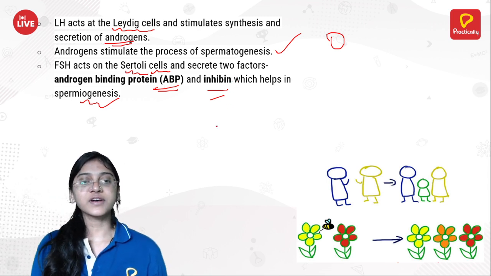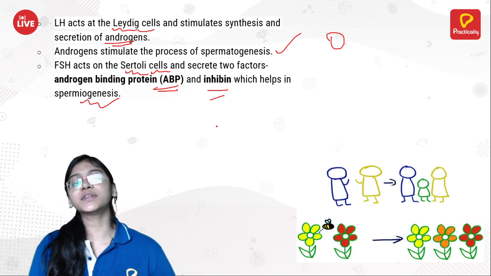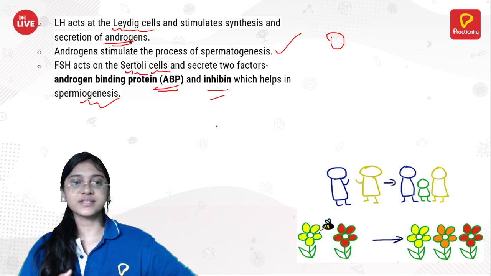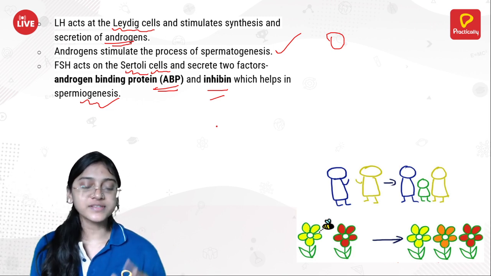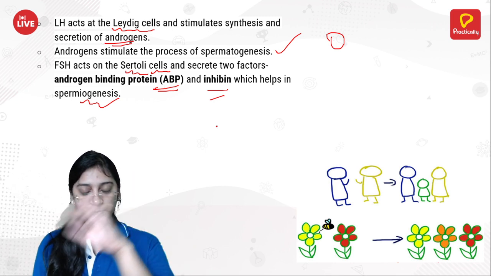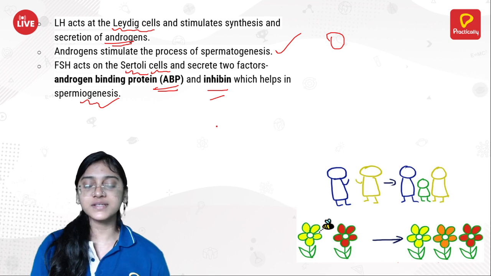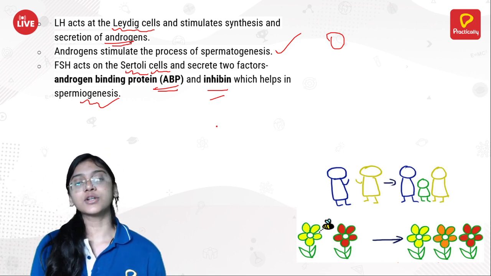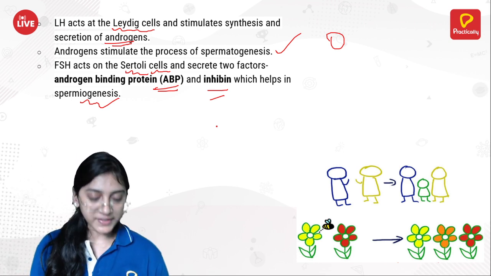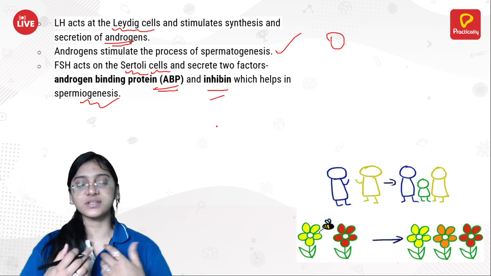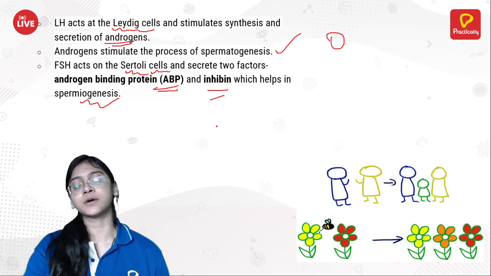So what is the function of LH? LH acts on the Leydig cells for the production of testosterone for spermatogenesis, right? What is the importance of FSH? FSH acts on the Sertoli cells to produce ABP and inhibin, which helps in spermiogenesis, the conversion of the spermatid to sperm.